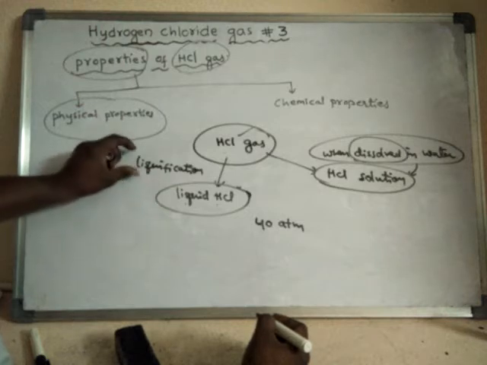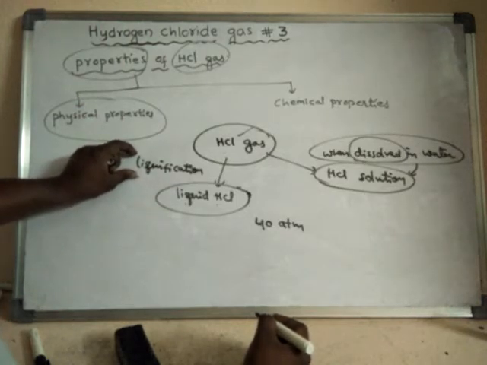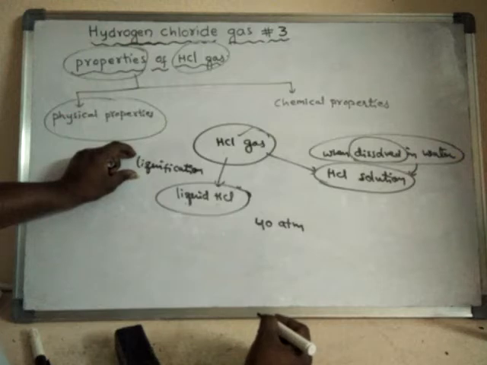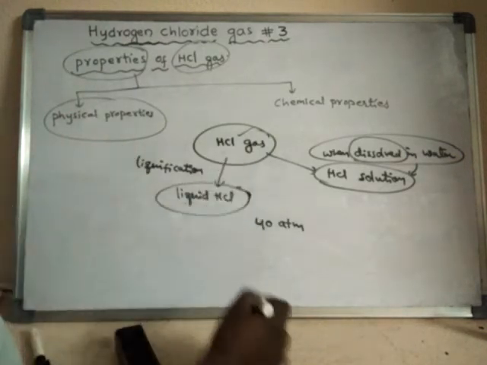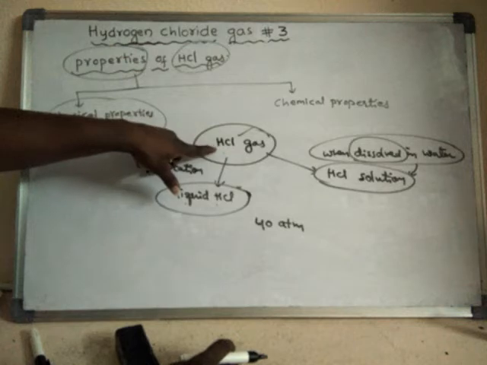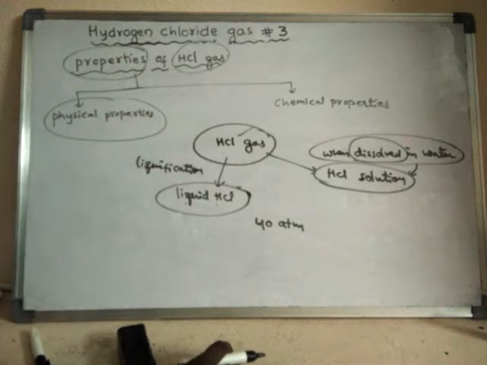So what are the favorable conditions for liquefaction of any gas? Very high pressures and low temperatures. So how much high pressure do we have to use for the liquefaction of HCl gas into liquid HCl?